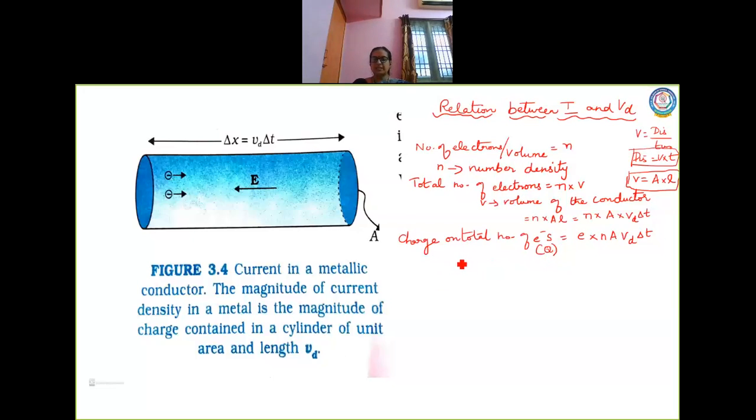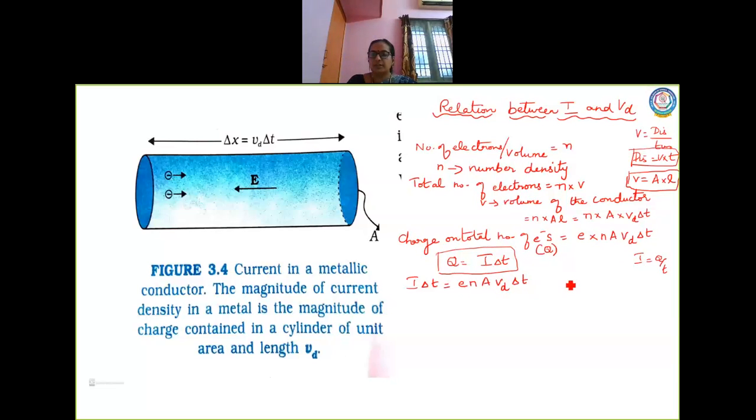Now according to our formula for current, this Q is nothing but current. What is the formula for current? Current is equal to Q by T, the rate of flow of charges. Since I have taken a small interval of time, instead of T, I have substituted del T. So this charge is replaced by I into del T. I will substitute I into del T, which is equal to E into N into A Vd del T.